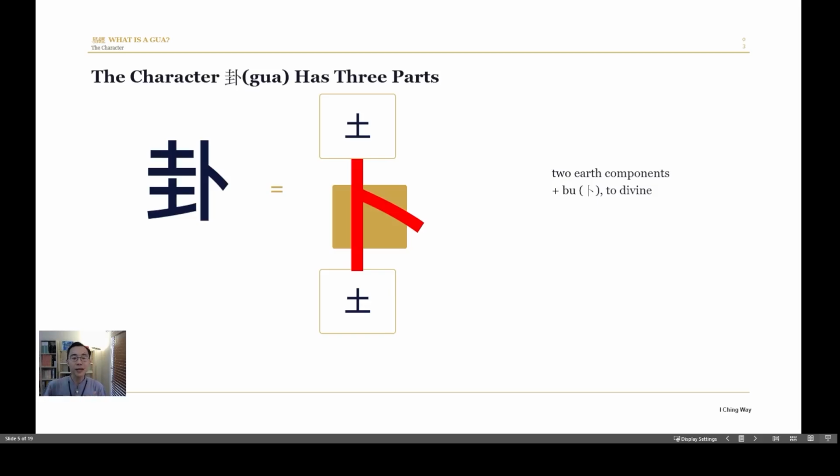Maybe that is your friend's heart. So what is bu? It is the path. You see, this is the line. This is the path to link your heart and your friend's heart. Maybe this is your starting point, and this is the destination, and this is the path.